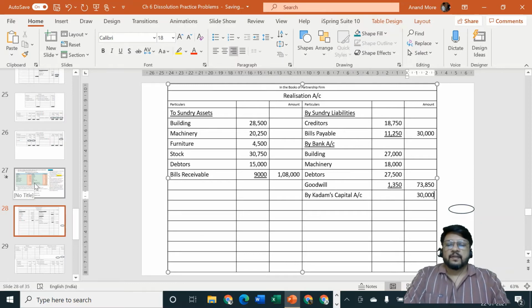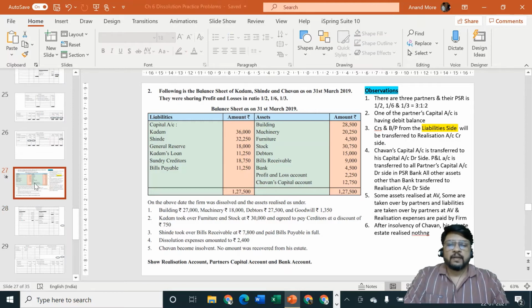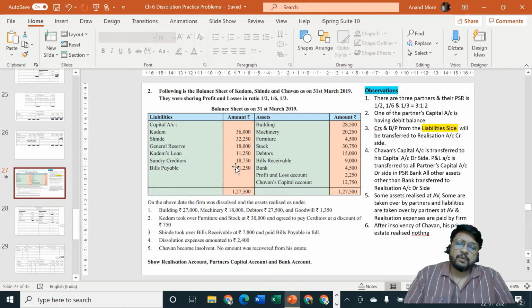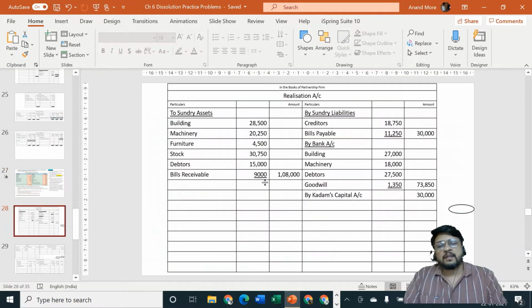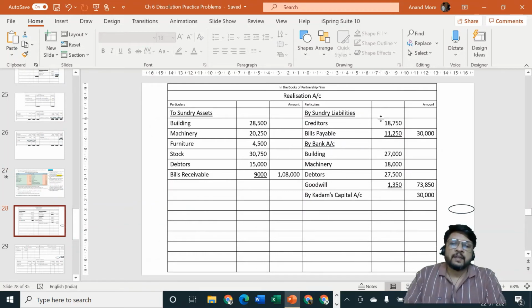Okay. Next one, and he has agreed to pay creditors at a discount of 750. Current amount of creditors is 18,750 and Kadam is paying the creditors at a discount of 750. It means Kadam will be paying an amount of rupees 18,000. 18,750 minus 750 is equal to 18,000. Whom is he paying? Creditors. Where are the creditors sitting now? Creditors are currently sitting in realization account credit side. So they should be paid by debiting the realization account.